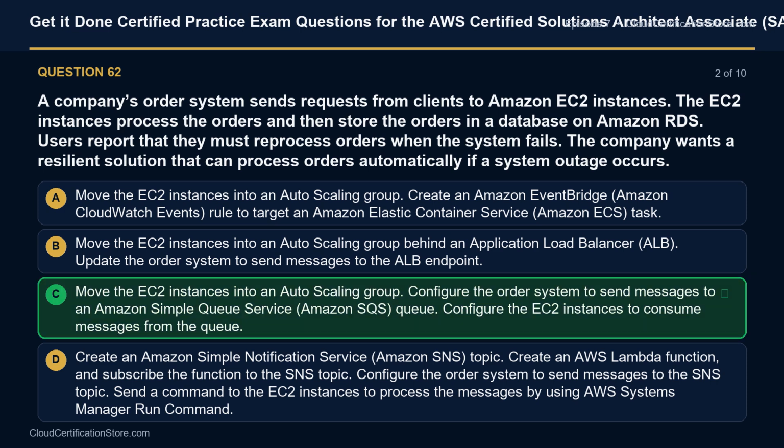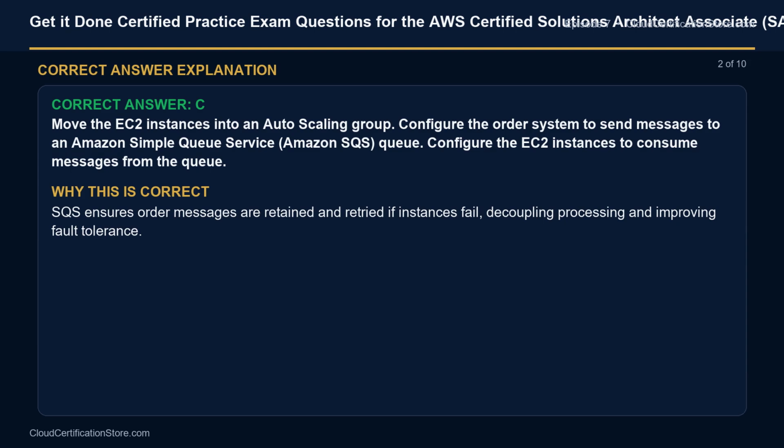The correct answer is C. Move the EC2 instances into an auto scaling group. Configure the order system to send messages to an Amazon Simple Queue Service (Amazon SQS) queue. Configure the EC2 instances to consume messages from the queue. Explanation: SQS ensures order messages are retained and retried if instances fail, decoupling processing and improving fault tolerance.